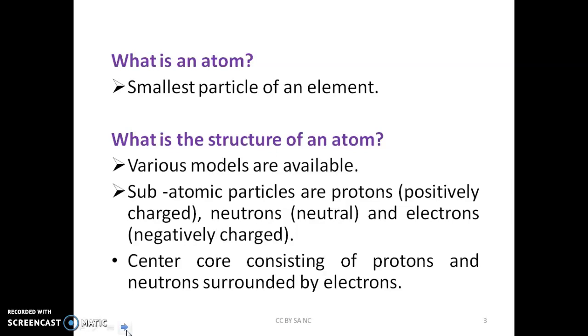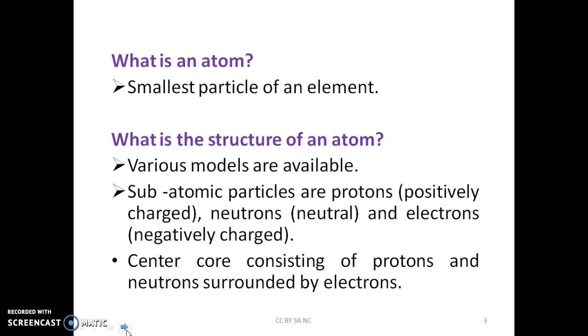Atoms of the same elements or different elements combine to form molecules or still bigger structures. Atoms of an element are similar in chemical nature. These are the building blocks of any matter. Now the question arises whether atoms can be further divided.